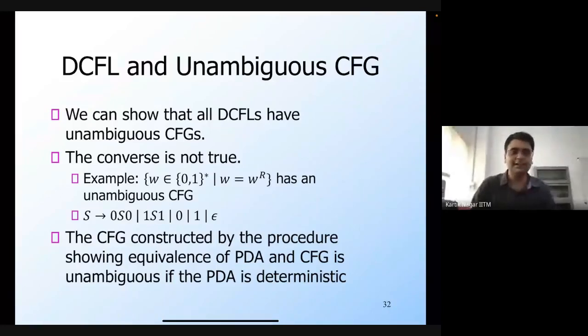Yeah, I'm sorry, I lost the connection again. So as I said, you can basically look at that procedure and consider the CFG that you generate. If you begin with a deterministic PDA, that's going to be unambiguous.